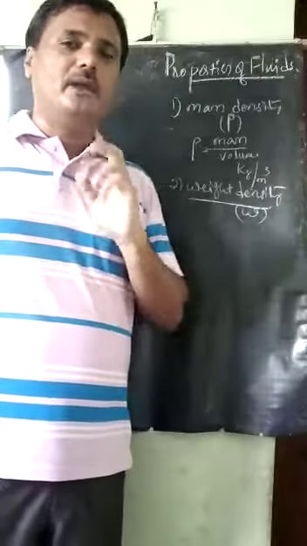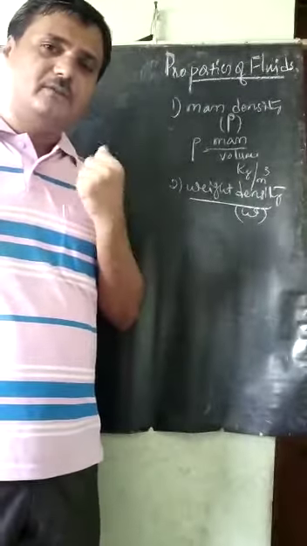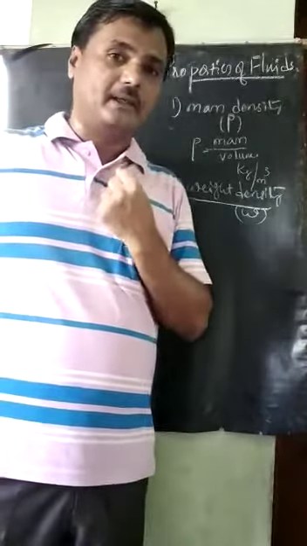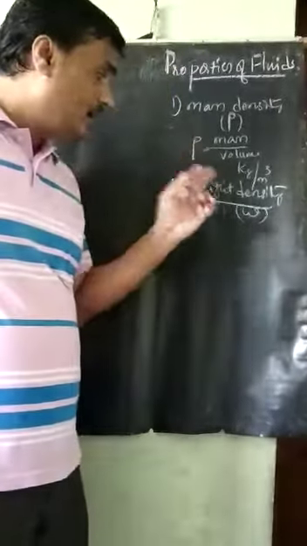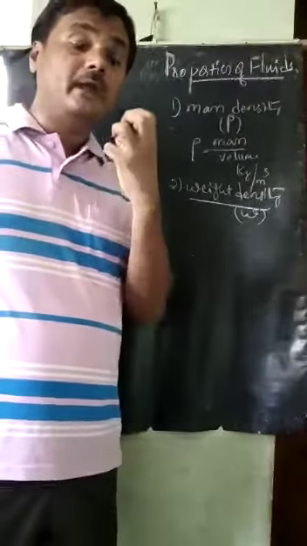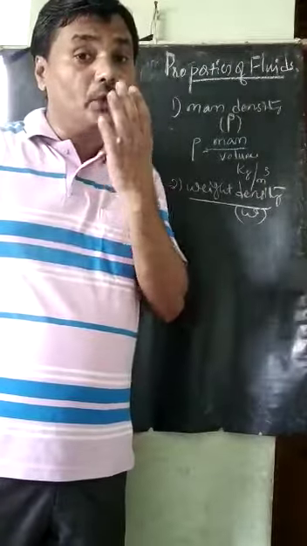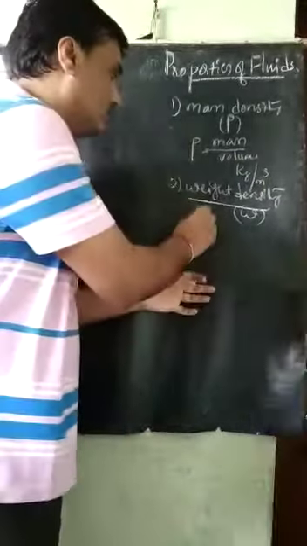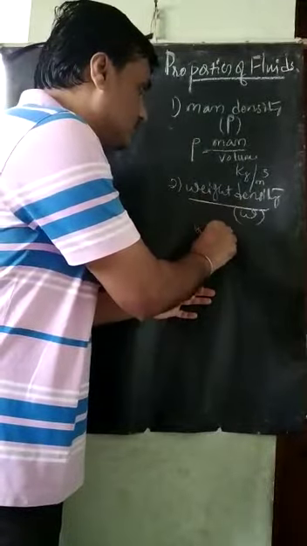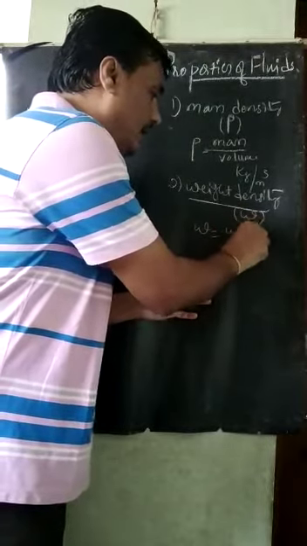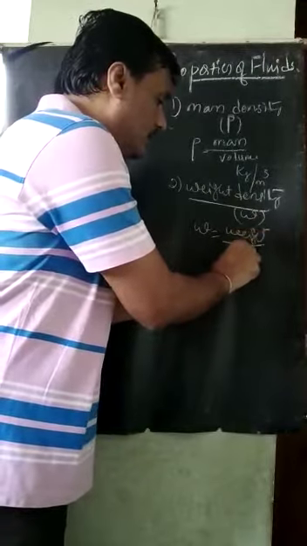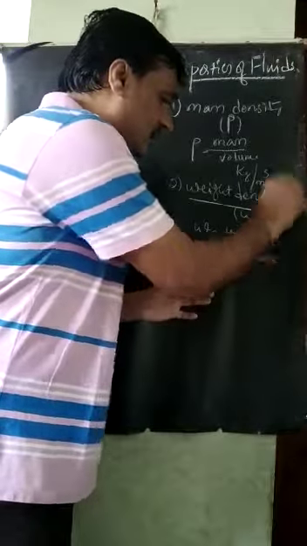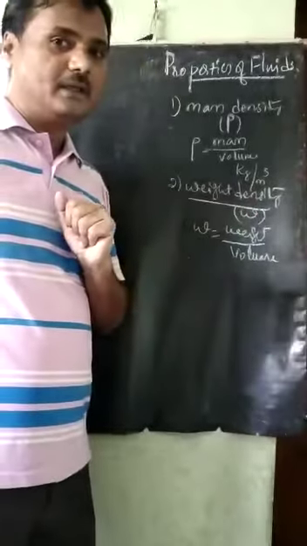Weight is what? Weight is the force due to gravity. Therefore, the weight density means the weight of the fluid per unit volume. So weight density w is equal to the weight of the fluid per unit volume, and it is called the weight density.